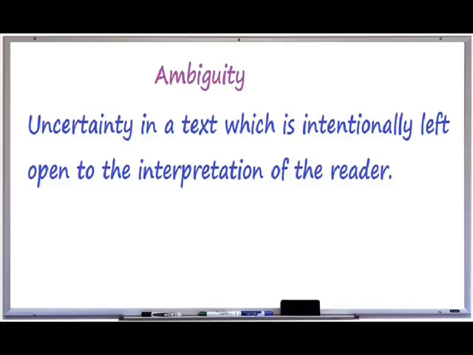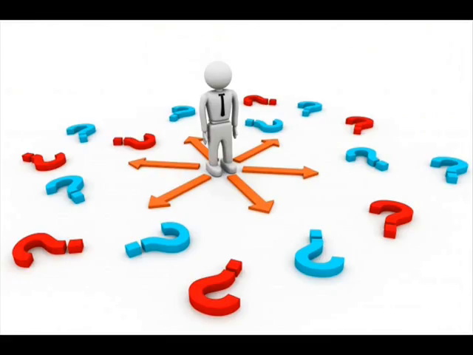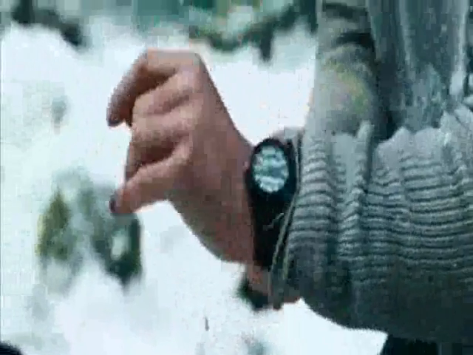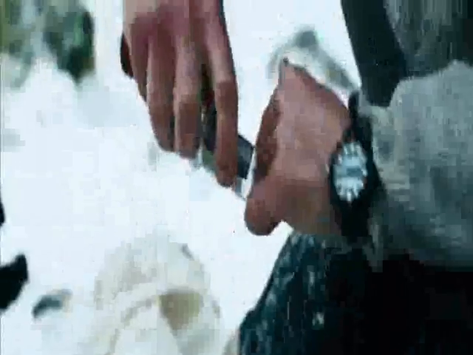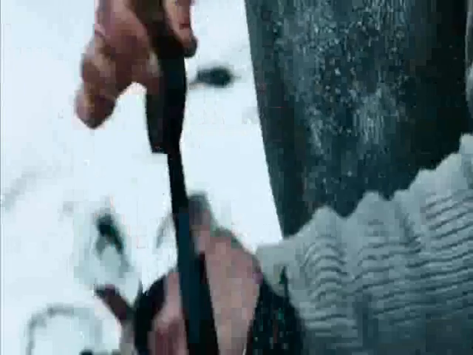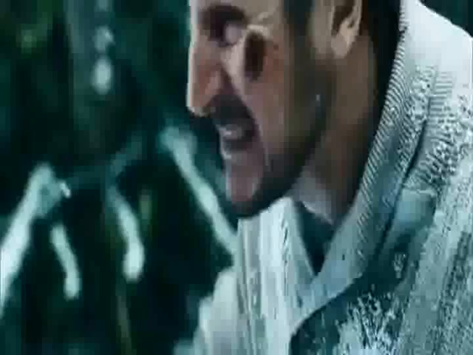This open-ended technique in writing is called ambiguity, which just means uncertainty as to what is meant or what happens in the text. While it can make a piece of writing interesting to be open to multiple interpretations, if it is too ambiguous, it can also frustrate readers who feel they've been given a lack of information in what they've read. Consider the ending to the film The Grey as an example of ambiguity. If you're not familiar, a link is in the YouTube description, and a file is available below this video if you're watching this from the Edmodo folder.